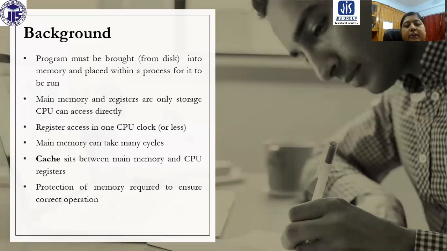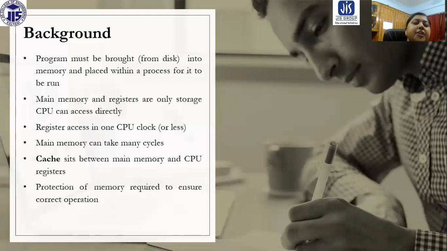For this purpose, we again require main memory. Cache sits between main memory and CPU registers. You know what cache is? Cache is the portion of memory where the randomly visited things are stored. So it sits between memory and CPU registers.